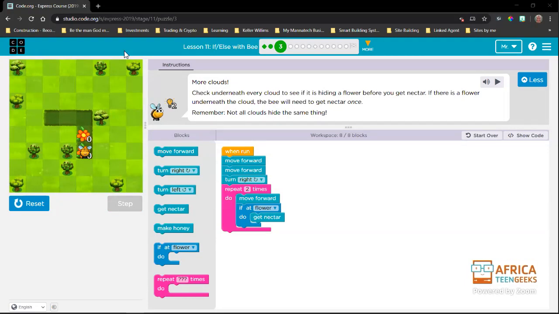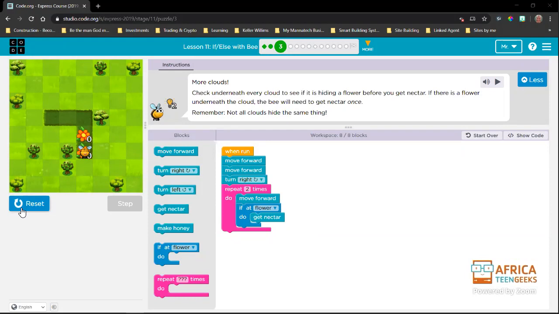Okay, Zoe Rose, this is code.org. That is where we learn. So if you want to advance in coding and end up in a place where you can write apps and games and create apps and games, you need to ask your parents to sign up for this. It's free for now, but there are many more advanced lessons than this one. There's a lot that you need to work through and then you can get there.